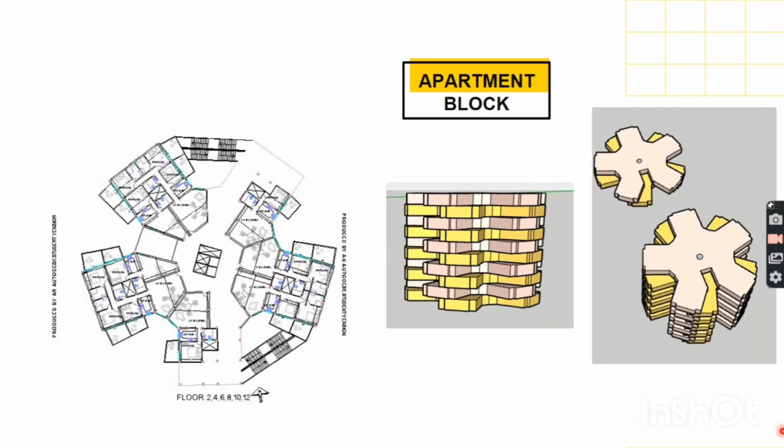The apartment blocks have a central core containing a pair of lifts, a fire duct, an electrical duct and a plumbing duct. The apartment blocks at every alternate level are rotated at 8 degrees.